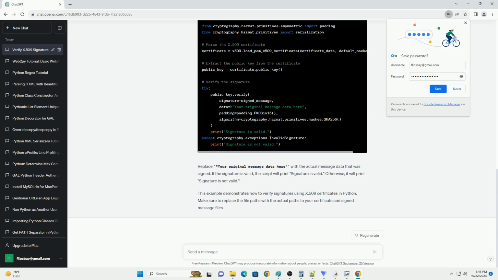This example demonstrates how to verify signatures using X.509 certificates in Python. Make sure to replace the file paths with the actual paths to your certificate and signed message files.